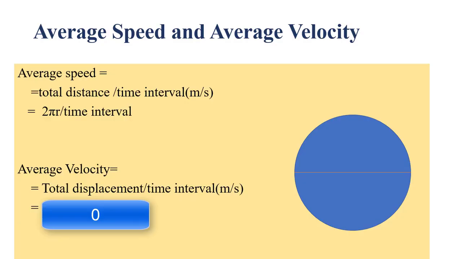Now average speed and average velocity. What is average speed? Average speed is the total distance covered divided by total time. Here you are seeing an object moving along a circle. What is the average speed? It means the total distance covered. For one revolution, its total distance is the perimeter, which is 2 pi r, where r is the radius of that circular orbit, and the time interval is the time taken. Average speed of that particular object along this circular path is 2 pi r divided by time interval.